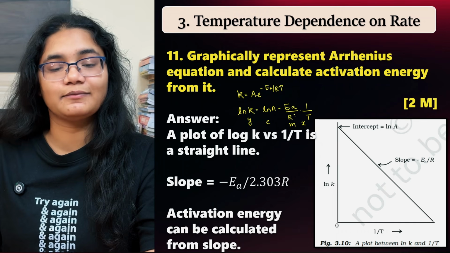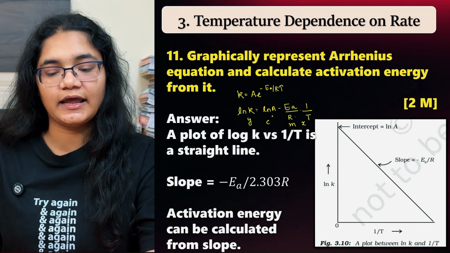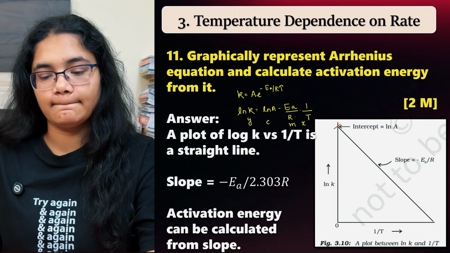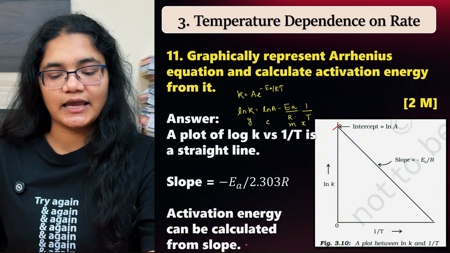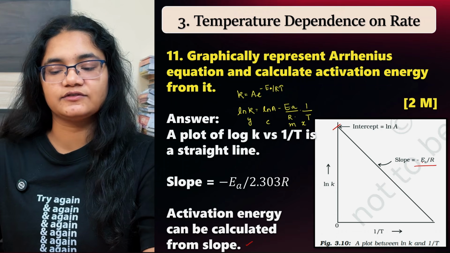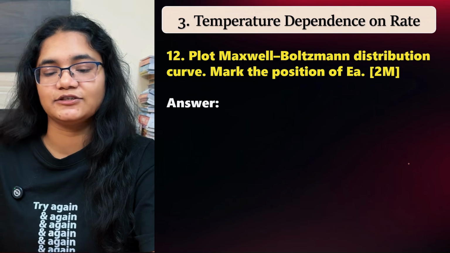The slope here is minus EA by R, with 1 by T on the x axis, and the intercept is ln A. Clear? Now the slope value is there, and the activation energy can be calculated from the slope. Once you get the slope value, and slope is equal to minus EA by R, from that we can calculate the value of activation energy.